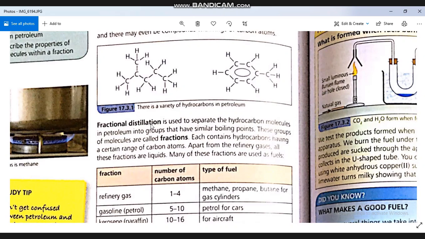Some components may have the same boiling point. Some components with the same functional group have similar boiling points, but most of them have different boiling points.